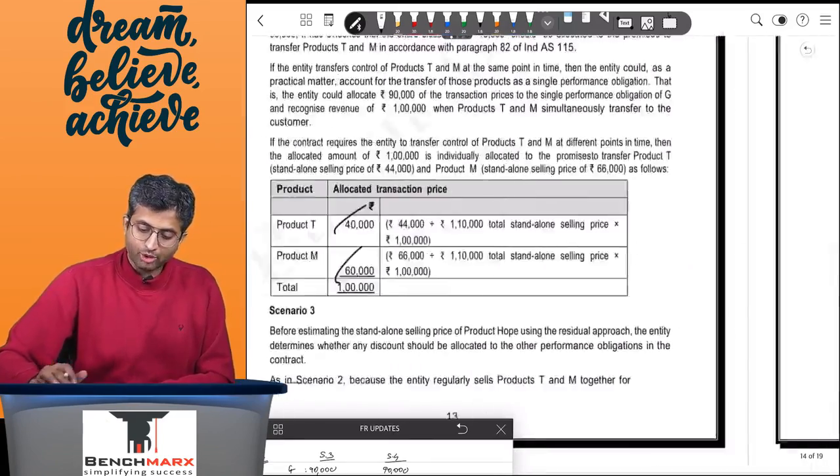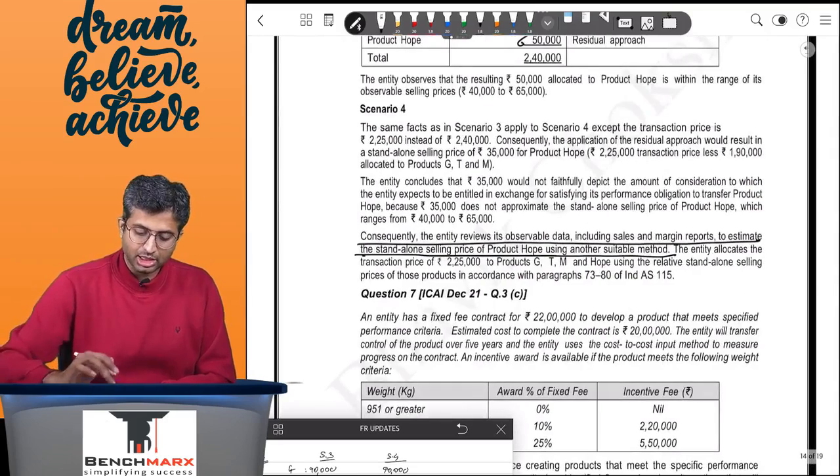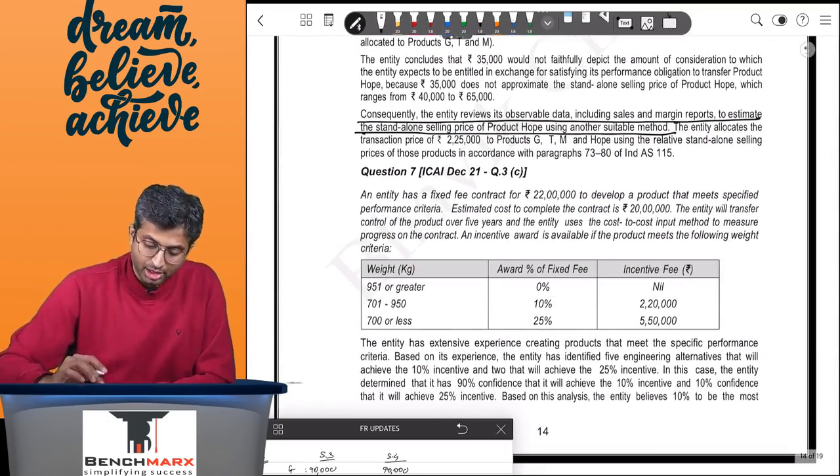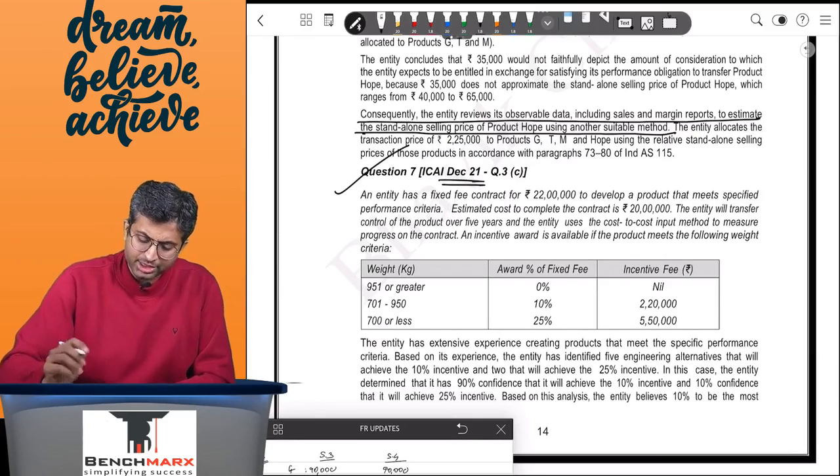Okay, so that takes care of the question in July papers. Now you go to the December 21 papers.